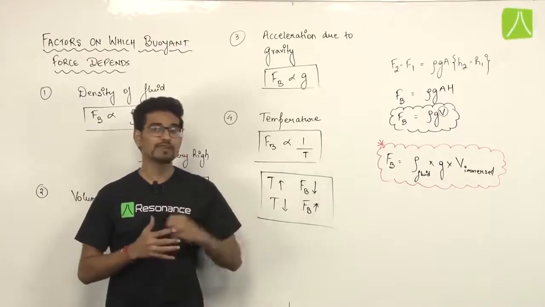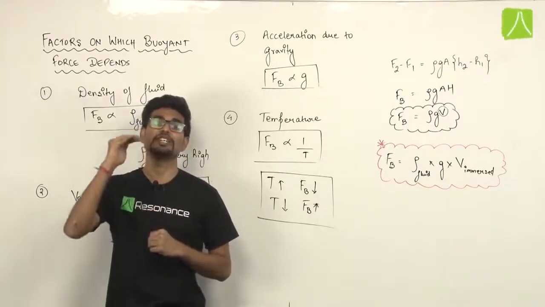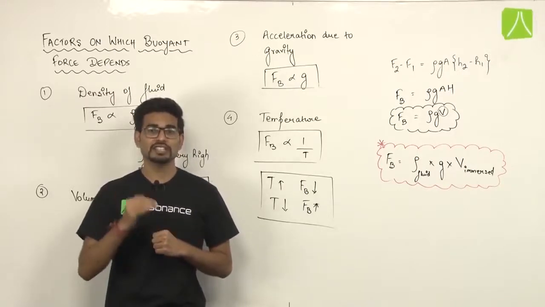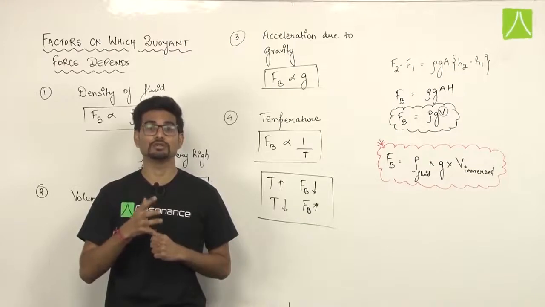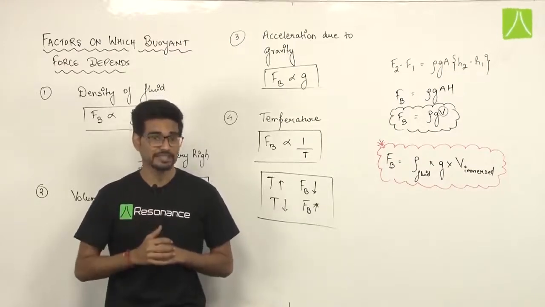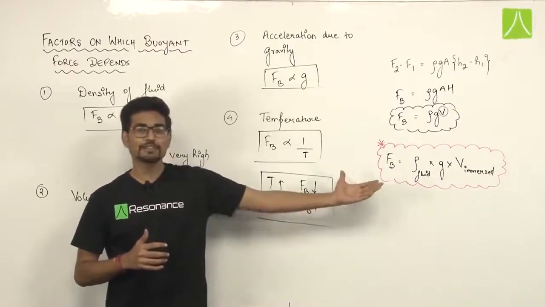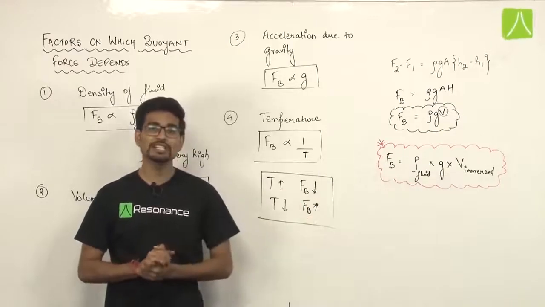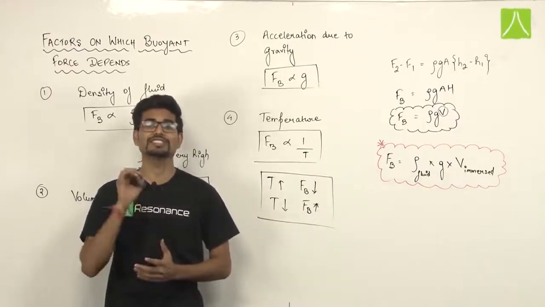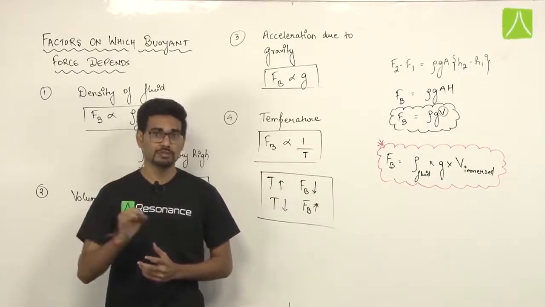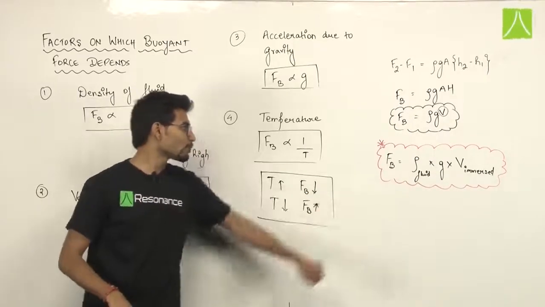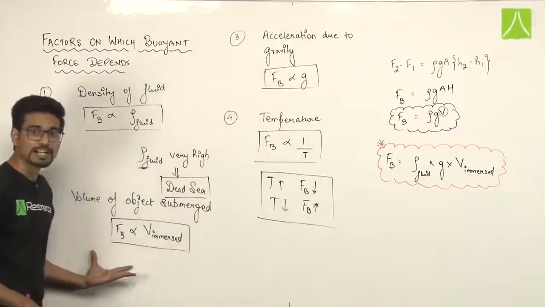What is the cause of buoyancy? The cause of buoyancy is the pressure difference with depth. There is a pressure difference created with depth, and that pressure difference gives birth to buoyancy. And what is the formula of buoyancy? The formula of buoyancy is rho of liquid into g into volume immersed, meaning density of fluid multiplied by g into volume immersed. After seeing this formula, we have also seen the factors on which buoyant force depends.